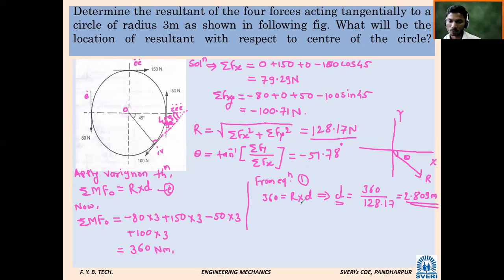So the value of D is known. So the value of X, very simple. What is X? Summation of moments due to all forces at point O divided by summation of Fy. Calculate. It should be 3 point something.